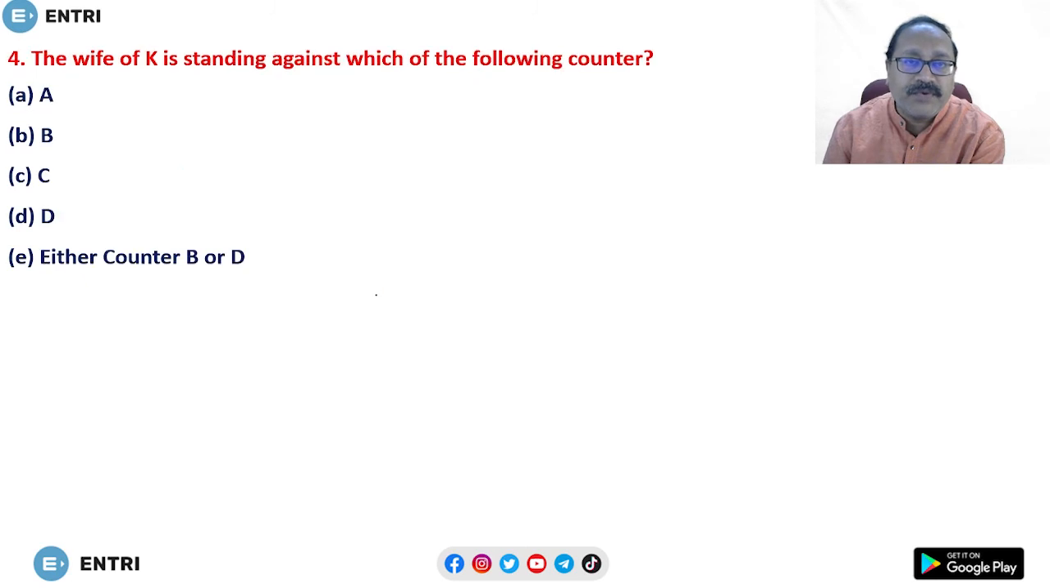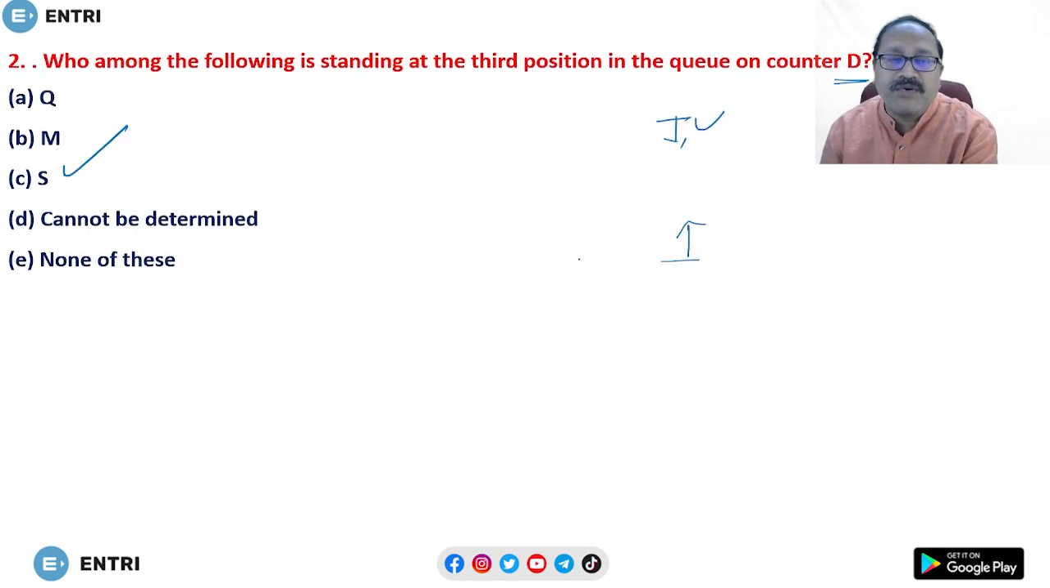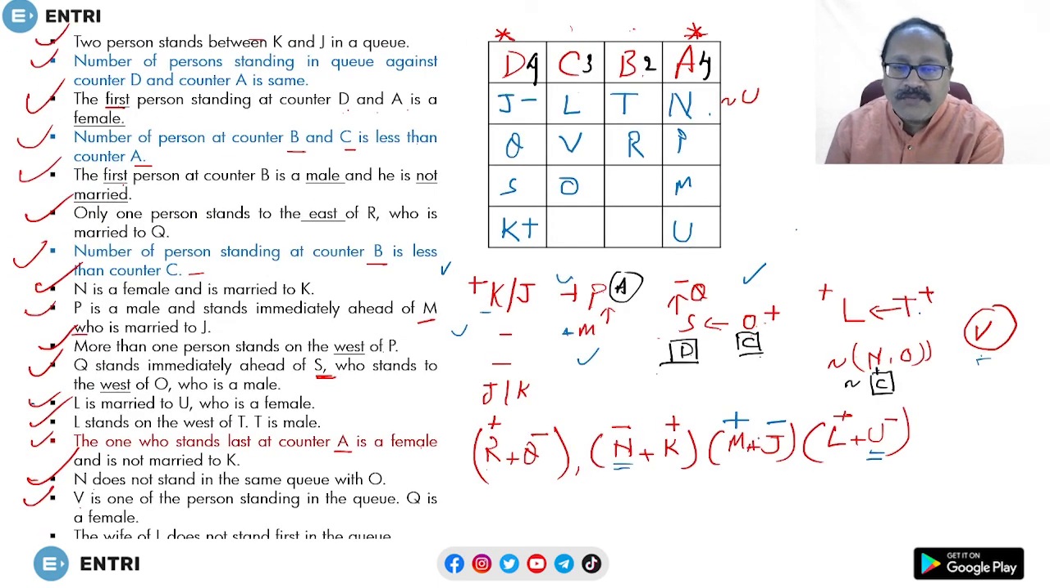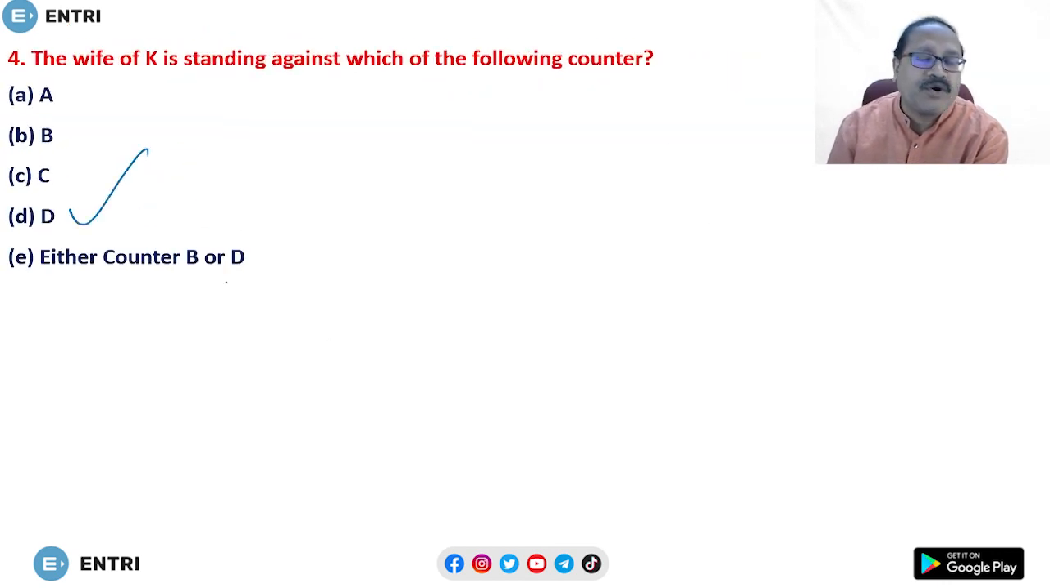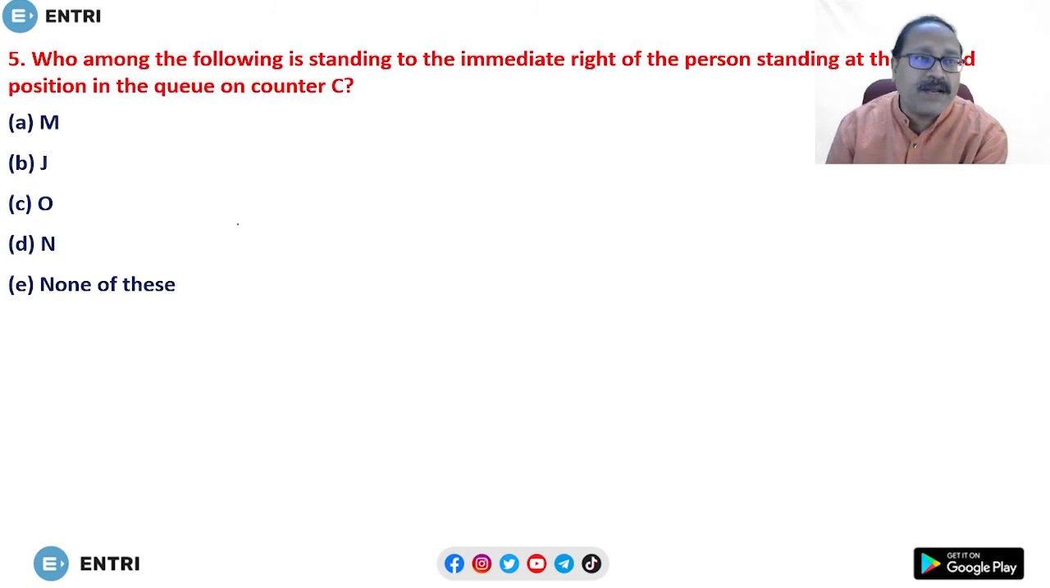Now question number 4. That is, wife of K is standing against which of the counters? So first find out who is the wife of K. The wife of K is N. N is standing against counter D. That's D, my answer. So look at this one, D. Option D. And the last question.